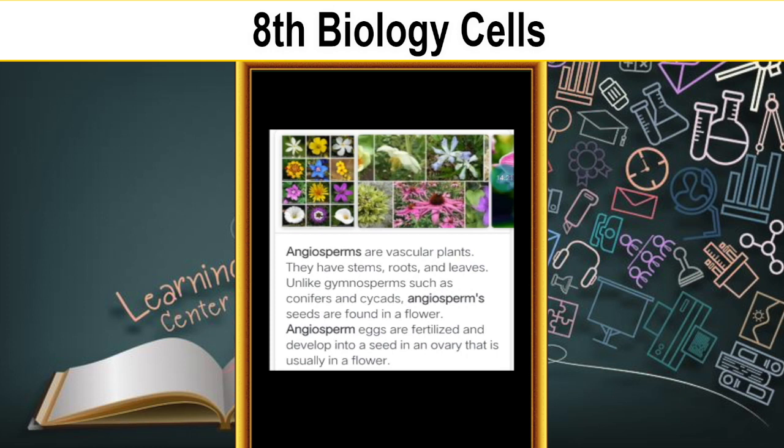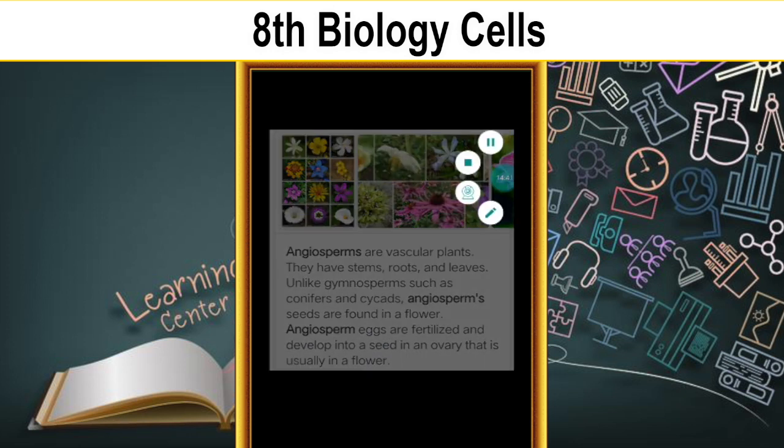The eggs of angiosperms are fertilized and develop into a seed in an ovary, which is usually in a flower. We have to understand about the angiosperm.